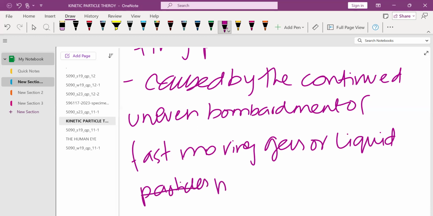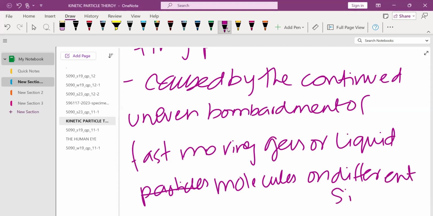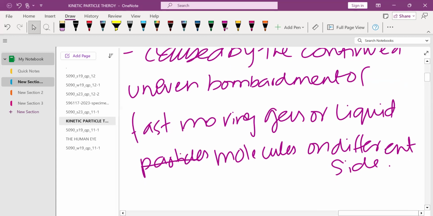You can say molecules instead of using the word particles. So this was the second point of this Brownian motion.